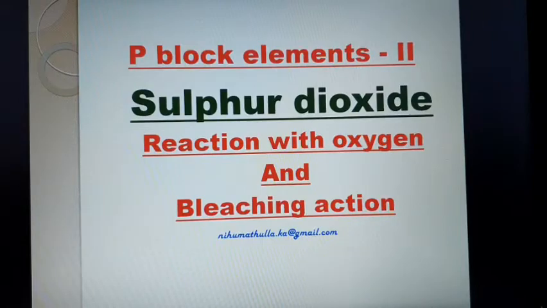Sulfur dioxide. Reactions with oxygen and bleaching action of sulfur dioxide. So, we are going to discuss how sulfur dioxide undergoes reaction with oxygen and what is the name of this process that takes place, and also the bleaching action of sulfur dioxide.